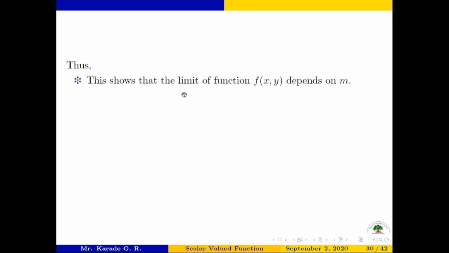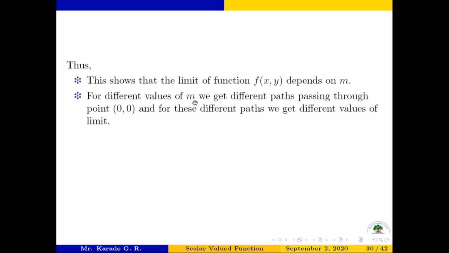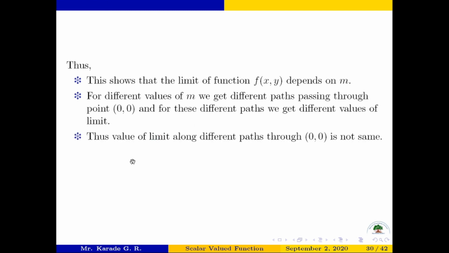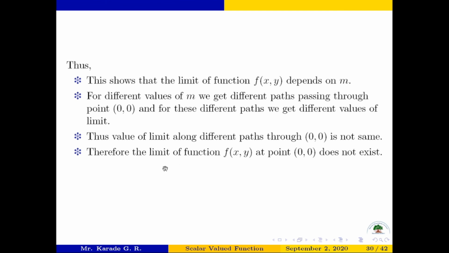Thus this shows that the limit of function f of x comma y depends on m, and for different values of m we get different paths passing through 0 0, and for these different paths we get different values of the limit. Thus the value of the limit along different paths through 0 0 is not the same. Therefore the limit of function f of x comma y at point 0 0 does not exist. Therefore function f of x comma y is not continuous at point 0 0. The limit does not exist, that's why it is not continuous.